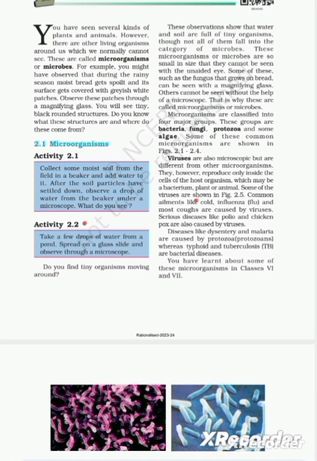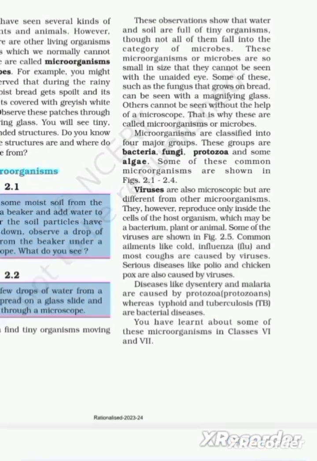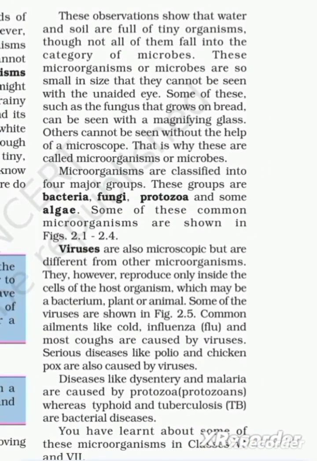We are supposed to take water from the pond source, and after that take a glass slide and see those droplets of water under the microscope. So when we do so, we can note the observations.